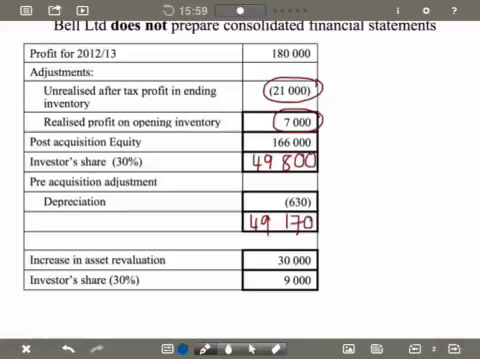But if he prepares consolidated financial statements, so there's a group structure where Bell Limited has a subsidiary, and therefore the group is required to prepare a set of consolidated financial statements, then the entries that you pass relating to your investment in associate will be included on the consolidation worksheet, and it won't be passed in the investor's accounting records.